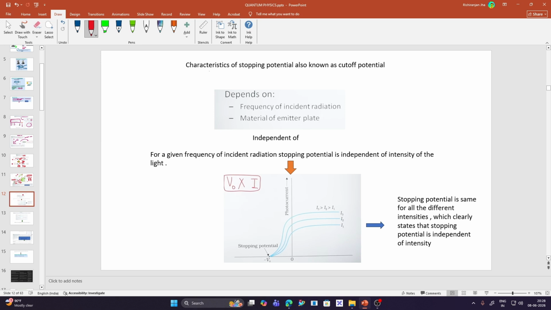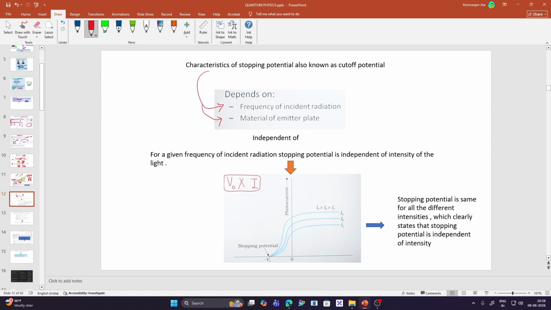Instead, stopping potential depends upon two things. First, the frequency of the incident radiation, and second, the material of the emitter plate. So the material of the emitter plate does play an important role in the stopping potential. So stopping potential does not depend upon the intensity, it depends upon the frequency of the incident radiation.